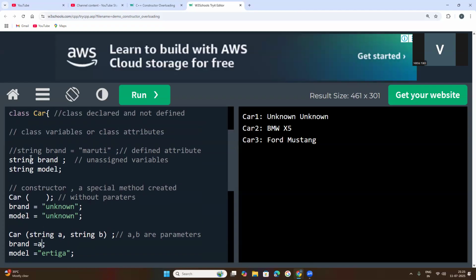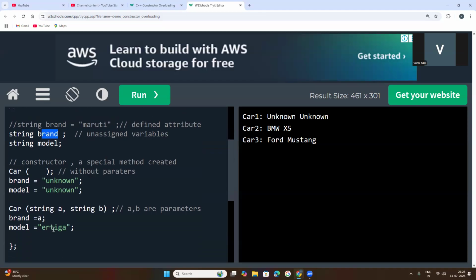Because for the string brand, I have kept a parameter of the same string type, which is A. So brand is equal to A. Next, model is equal to B, because here the attribute model is a string and the parameter passed is a string type B. So brand is equal to A, and model is equal to B.